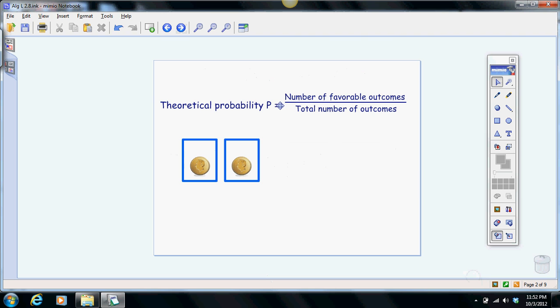We have something called theoretical probability. And when we talk about things in theory, we talk about how things should work. Our theoretical probability says the number of favorable outcomes over the number of total outcomes. And here's what we mean by that.